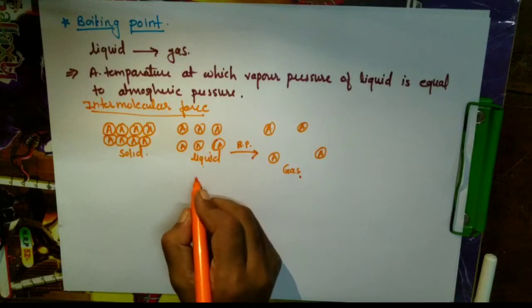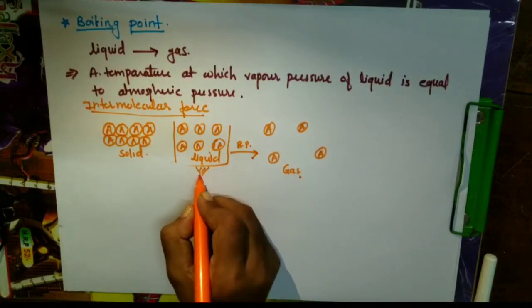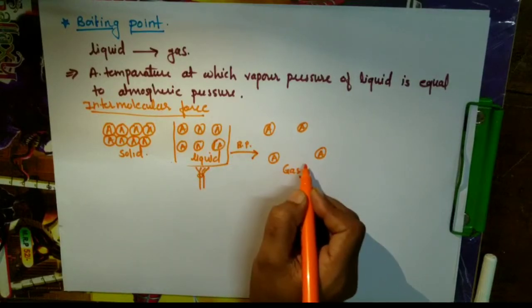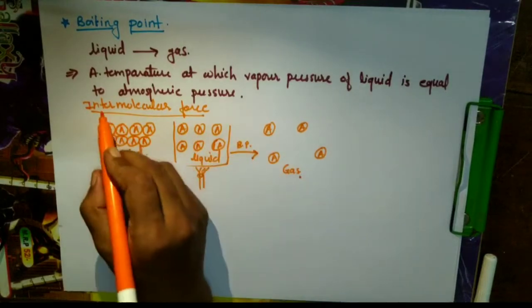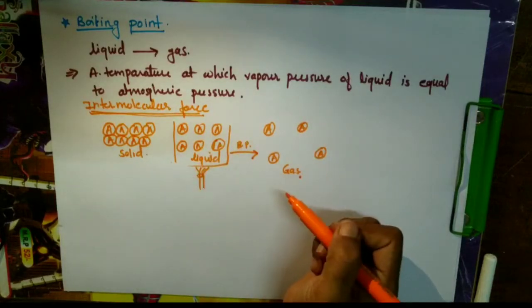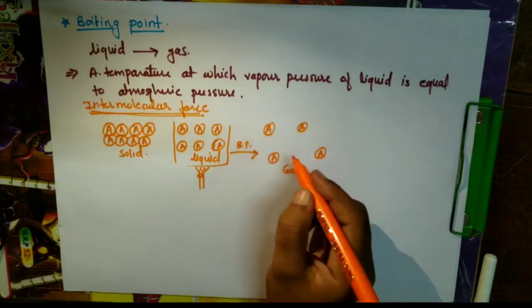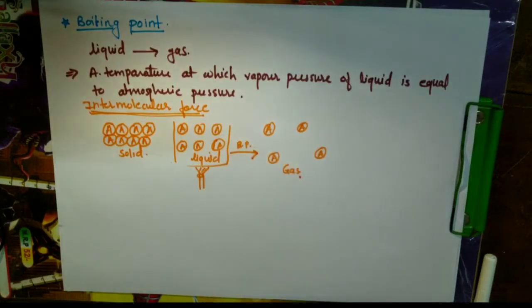So here, we take this liquid in a beaker, and when we heat this, it will be converted into gas, meaning we are decreasing the intermolecular force, and the molecules will go away from each other and it will be converted into a gas. Means the intermolecular distance is more, then it will be in the gaseous state.